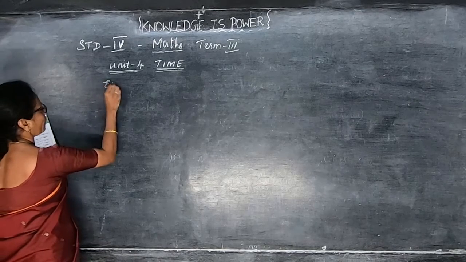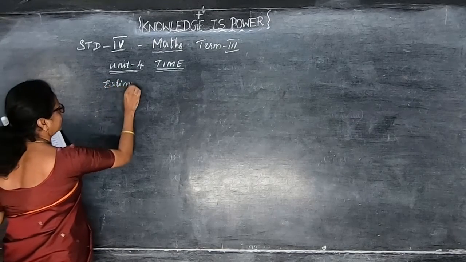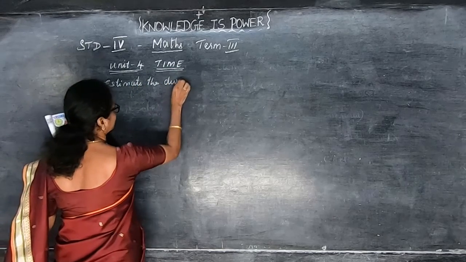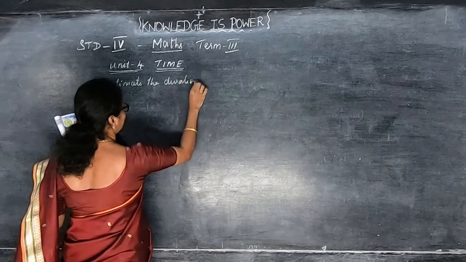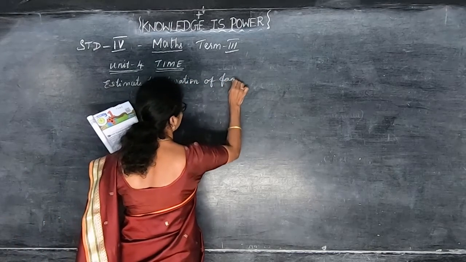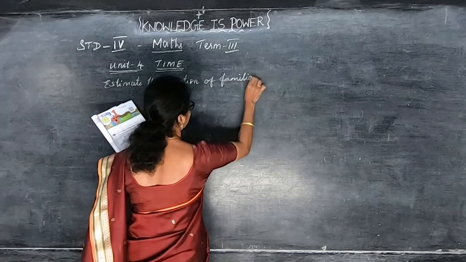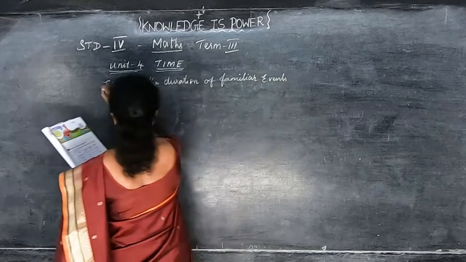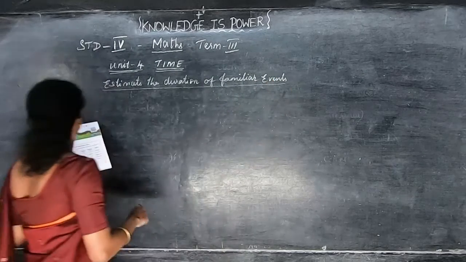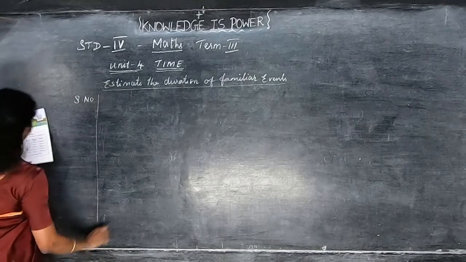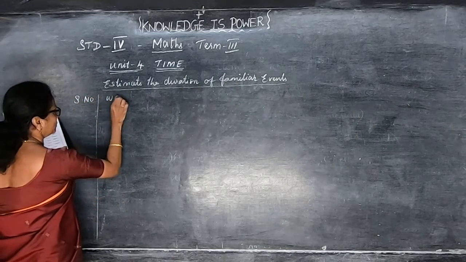Estimate the duration. Duration means that is the time of familiar events. So what are the familiar events daily we are doing, you know? That is, given the serial number, then what is the work you have been doing?